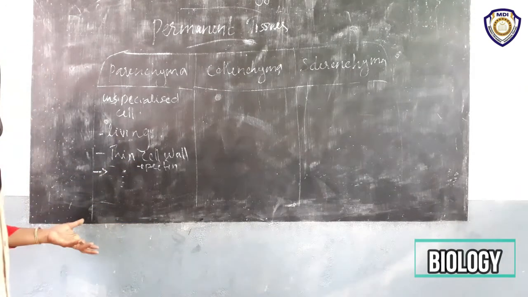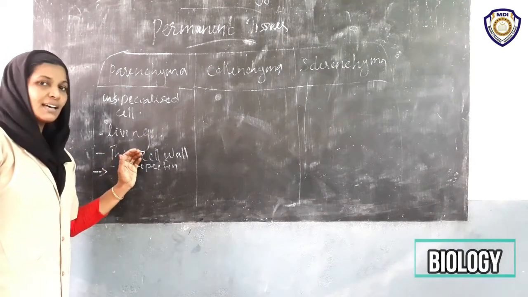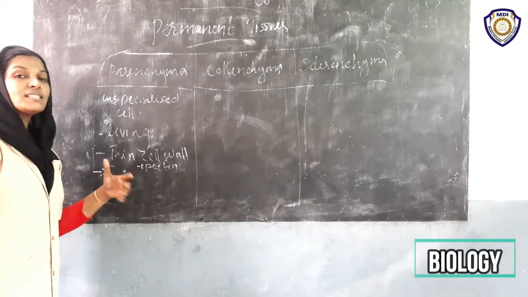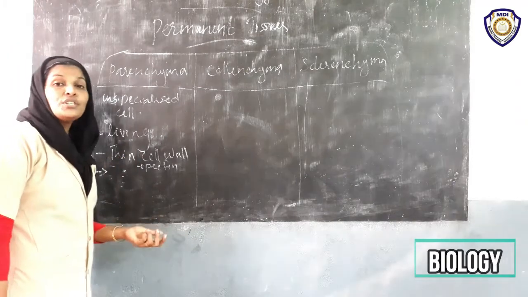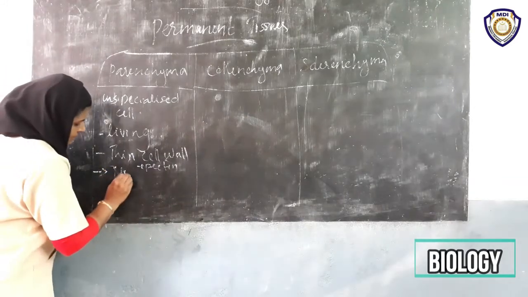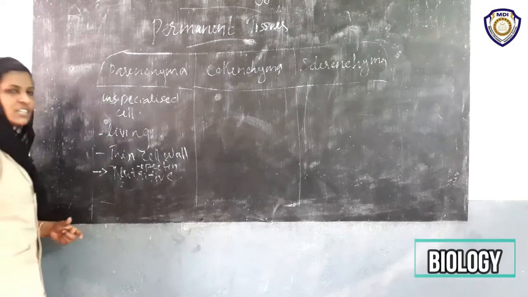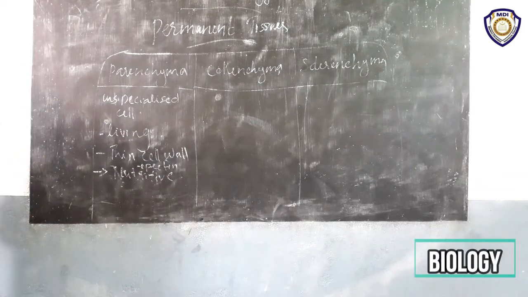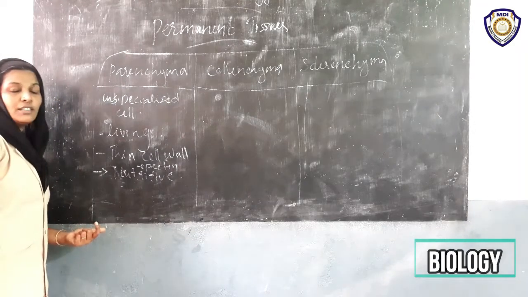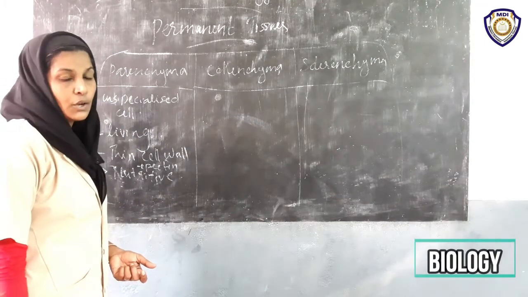The next, you know that they are living cells. All parenchyma cells are living cells. So what is their function? They are nutritive in function. Nutritive in function means they store water and food for the tissues. Are you clear?